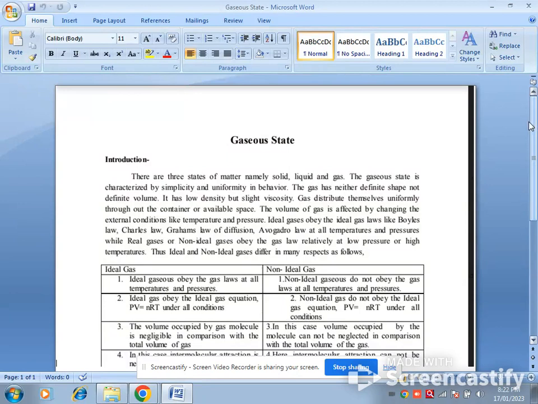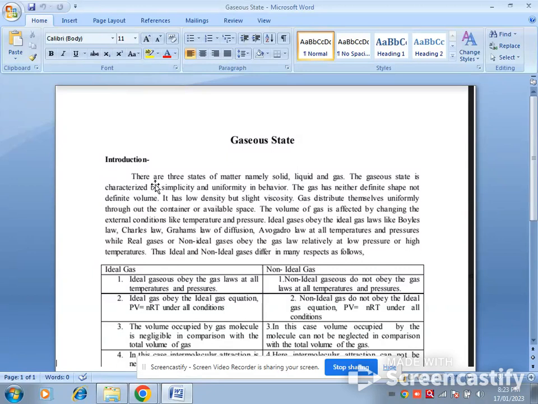Gaseous state. Introduction to the gaseous state. There are three states of matter, namely solid, liquid, and gas. Myself, Dr. Matkari S.S. from SMP College, Moro, and I am here to present the gaseous state introduction.